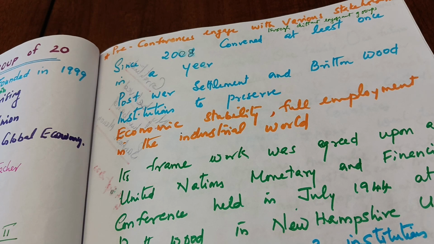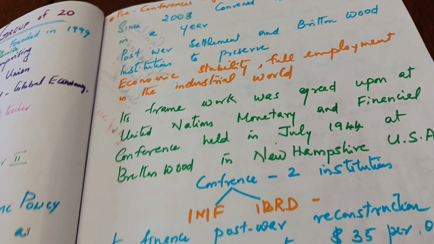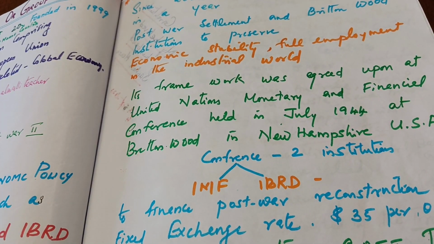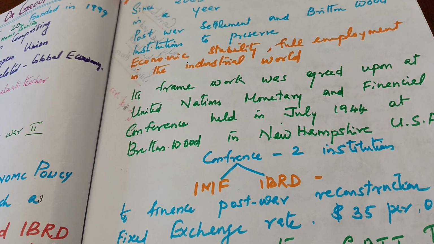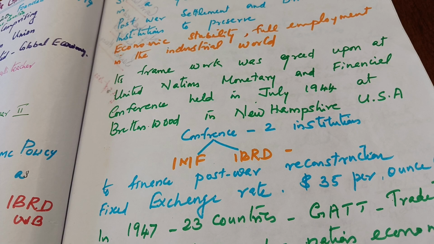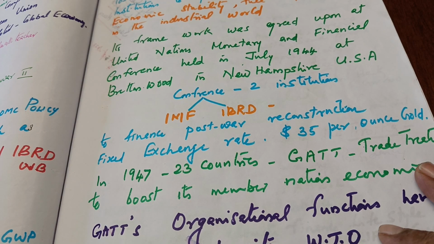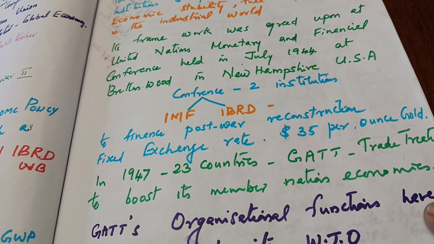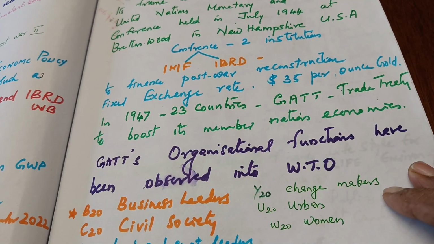Post-war settlement and the Bretton Woods institutions were to promote economic stability and full employment in the industrial world. Its framework was agreed upon at the United Nations Monetary and Financial Conference held in July 1944 at Bretton Woods in New Hampshire, USA. So here, the IMF and IBRD came, also for the world organization. Later in 1947, GATT also, and GATT's organizational functions have been absorbed into WTO.